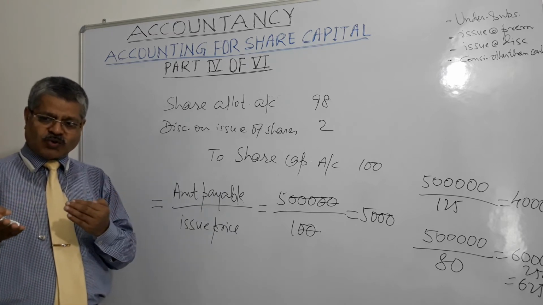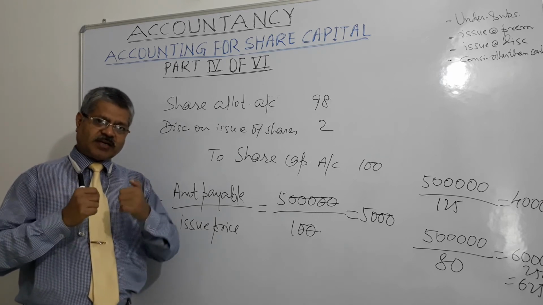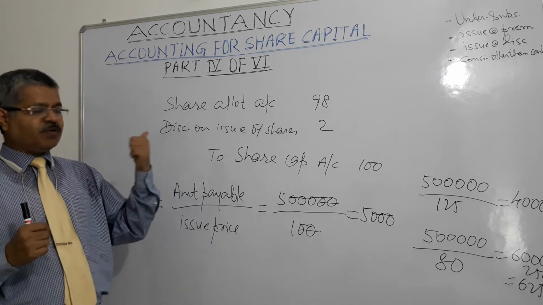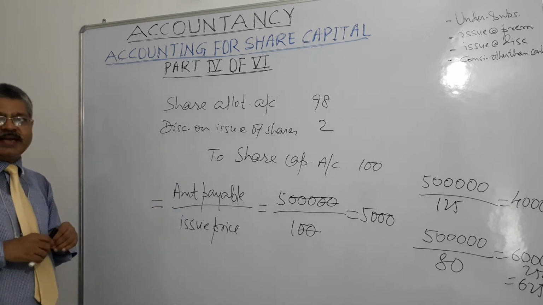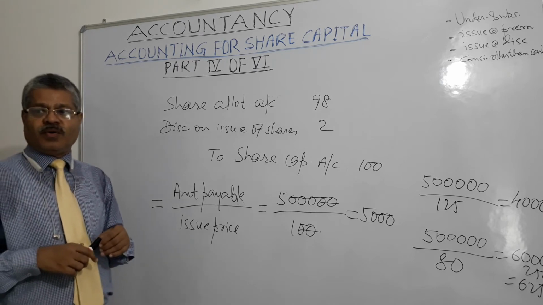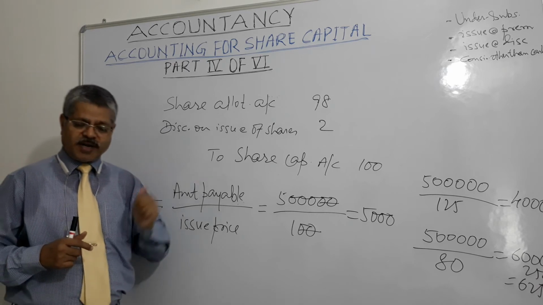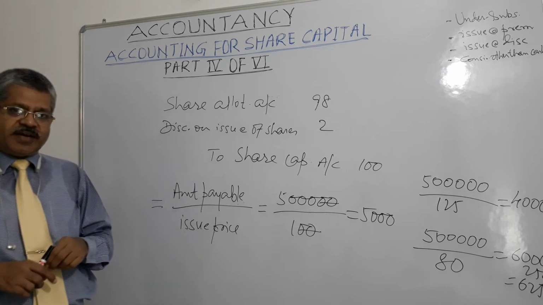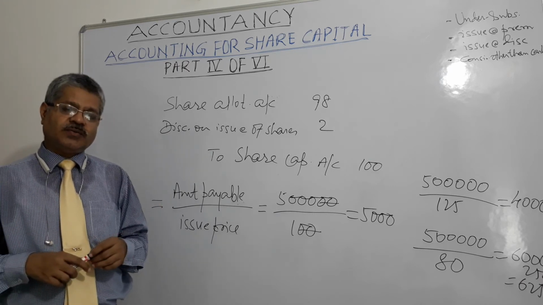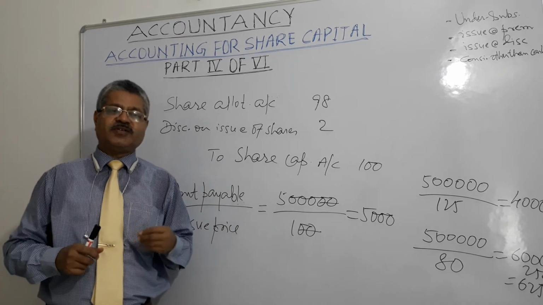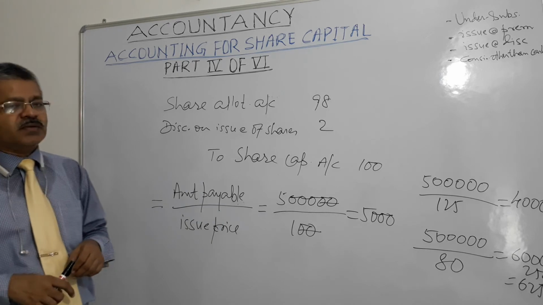And it could also be called with allotment money. And we have discussed what are the entries that need to be passed in that particular situation, right? Then we have another situation of issue of shares at discount. A 100 rupee nominal value or par value share is issued at 98 rupees or 95 rupees. So that is called issue of shares at discount of 2% or 5%. If it is 98, 2%. If it is 95, 5% discount, right?